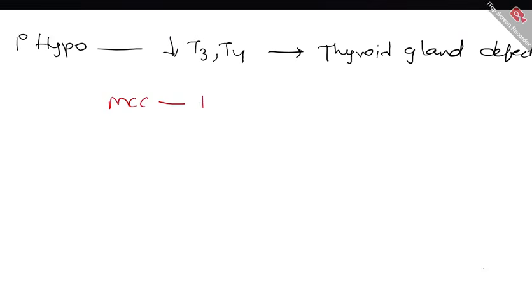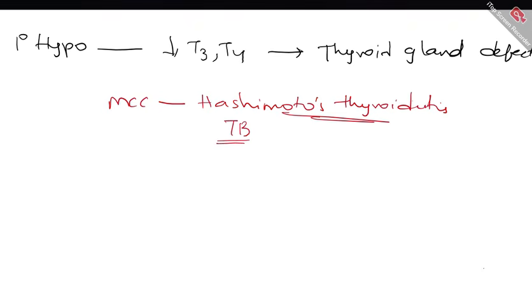The most common cause is Hashimoto's thyroiditis. Very, very important. Hashimoto's thyroiditis or any infiltrating disorders are the most common cause of primary hypothyroidism anywhere in the world. Apart from that, TB is another important cause to remember because it's endemic in Asian countries, especially in India. It can cause primary hypothyroidism by infiltrating and damaging the thyroid gland.